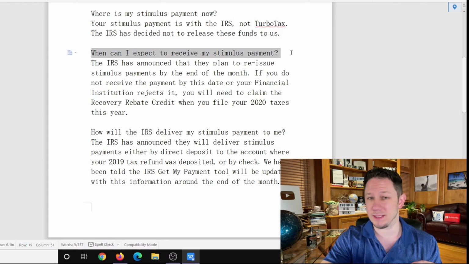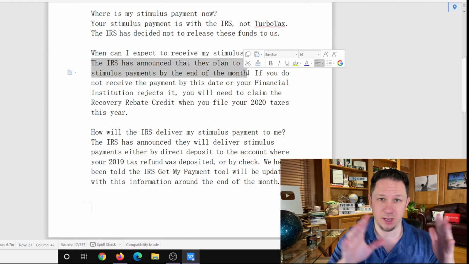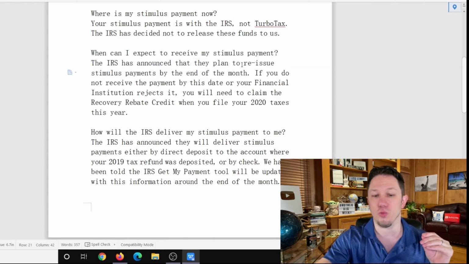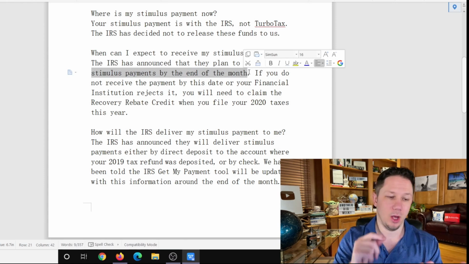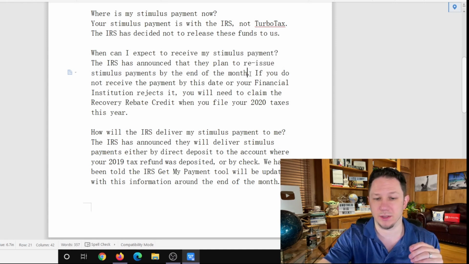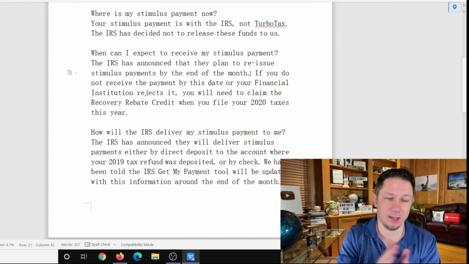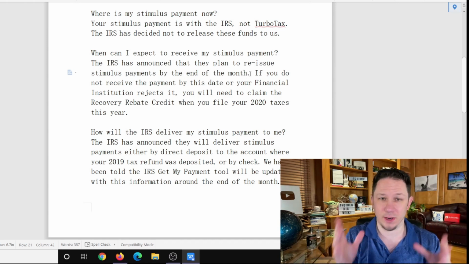When can I expect my stimulus payment? The IRS has announced that they plan to reissue stimulus payments by the end of the month, which is the end of the month of January. So, here within the next 7 days, they are reissuing stimulus payments for people that haven't gotten them or they're delayed, or basically, if you haven't gotten them, is pretty much the easiest way to say that, because it might be with TurboTax, it might be with Tax Act, it might be with Jackson Hewitt, it might just be delayed and you haven't gotten it and you're not sure why.